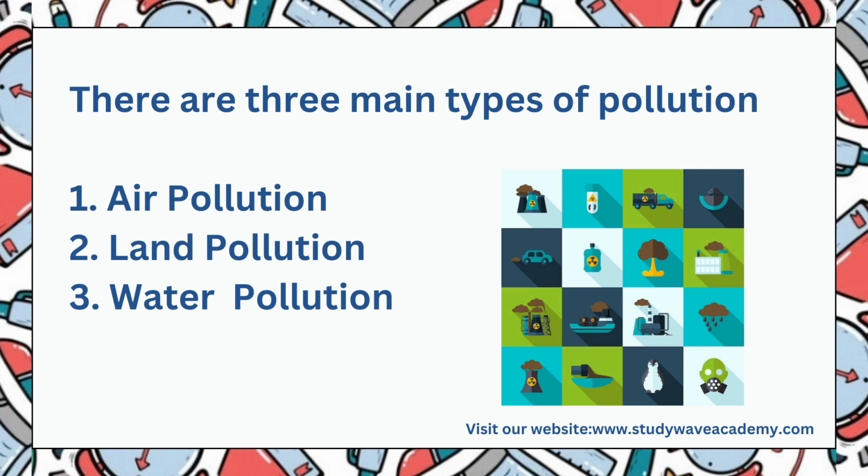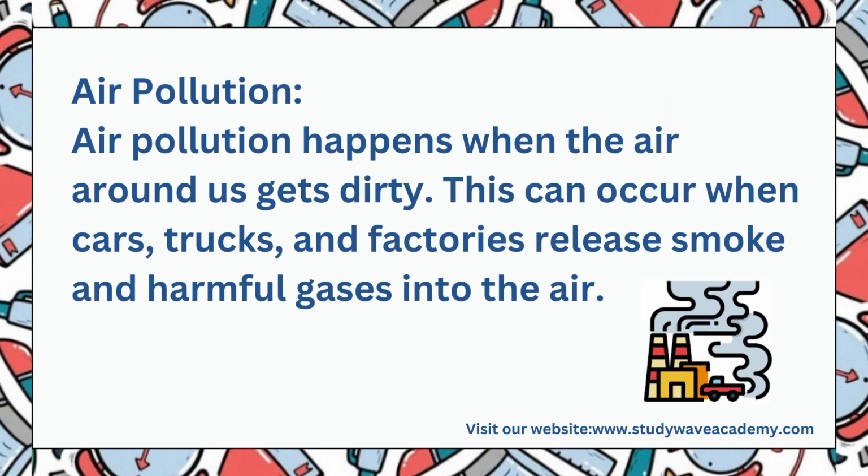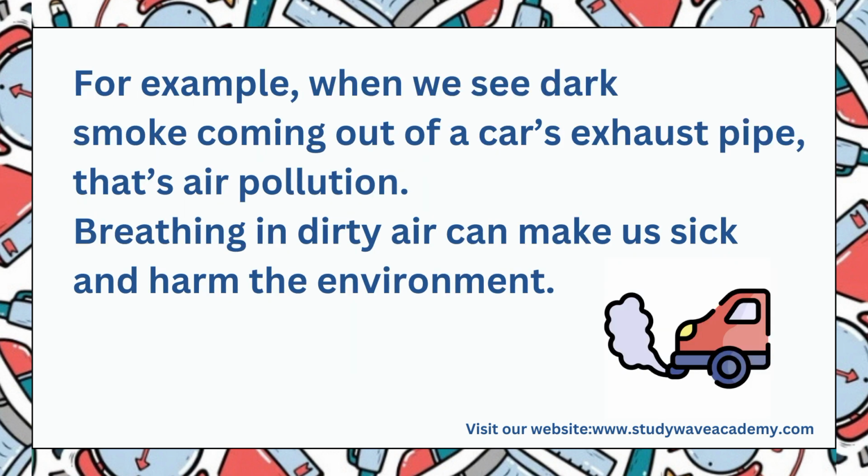All right, let's look at air pollution. Air pollution happens when the air around us gets dirty. This can occur when cars, trucks, and factories release smoke and harmful gases into the air. For example, when we see dark smoke coming out of a car's exhaust pipe.